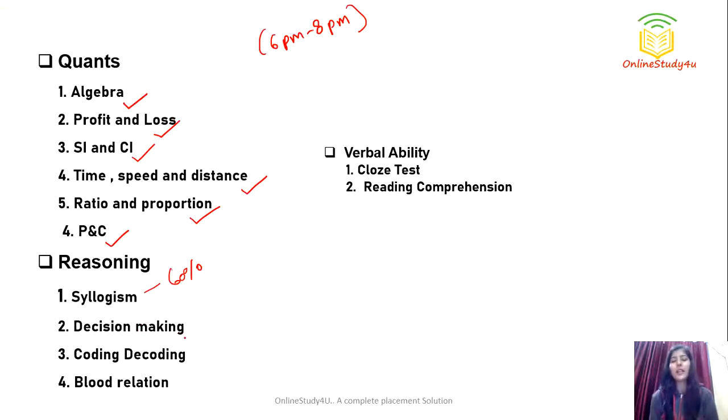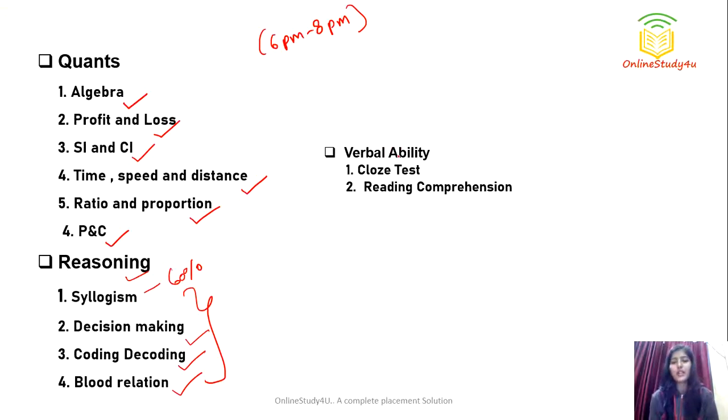And then decision making questions were also there. Coding-decoding, blood relation and other topics had just 1 to 2 questions, that's why I haven't mentioned them here, right? So these were the main topics covering most of the reasoning part. You can revise these questions on our YouTube channel itself. We have videos on these topics, and some of the videos are given in the description itself, so you can check from there, right?